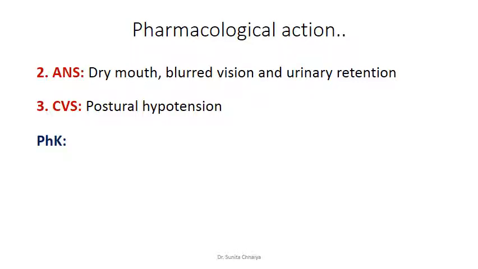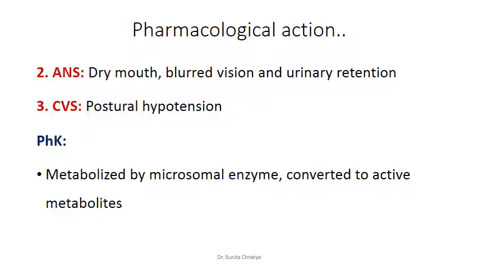Regarding their pharmacokinetic parameters, they are rapidly absorbed and extensively bound to plasma protein. They are metabolized by the microsomal enzyme and converted to an active metabolite. So we can see that the tricyclic antidepressant is converted to an active metabolite, and this active metabolite also has a longer duration of action. Most tricyclic antidepressants have a long plasma half-life, and due to that they must be administered once a day at night to avoid daytime sedation.